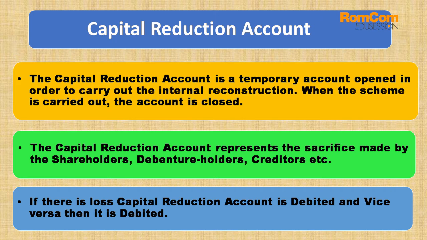There is a simple rule which will be very easy for you to prepare or draft the journal entries, because most of you find journal entries a big task. If there is a loss in the capital reduction, it will be debited. If there is a profit in the capital reduction, it will be credited. How to deal with that, we will be seeing in detail in the practical questions.